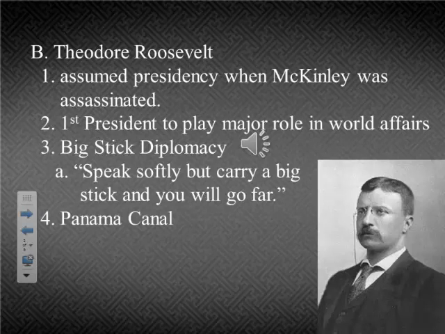Now, William McKinley's vice president took over, and that would be Teddy Roosevelt. And remember, Teddy Roosevelt had made a name for himself during the Spanish-American War when he led a group called the Rough Riders to victory at San Juan Hill. And after that, he was elected as a governor of New York, and he was very active.